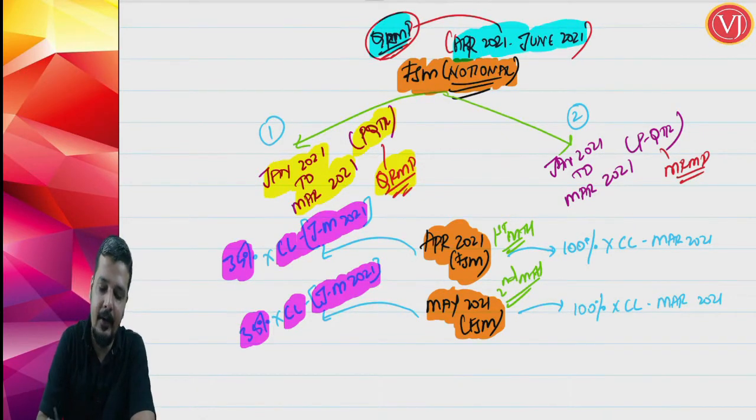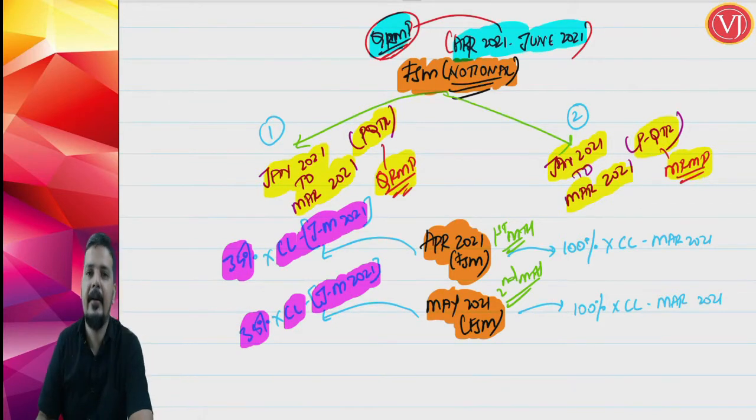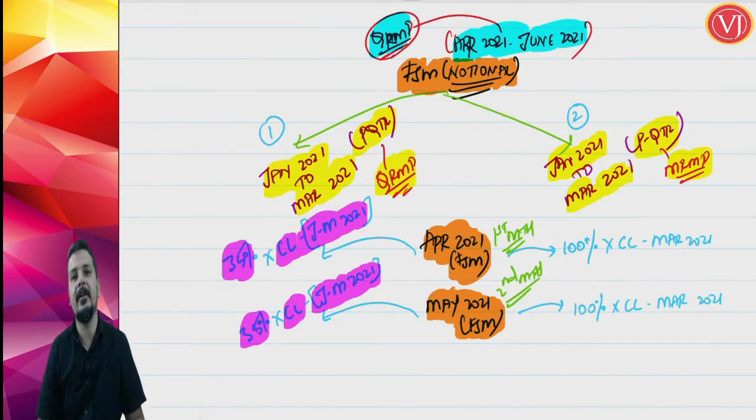But if in your previous quarter, Jan 21 to March 21, you were under the MRMP scheme, then you are referring only to the last month of that previous quarter, which means you are referring only to March 2021.